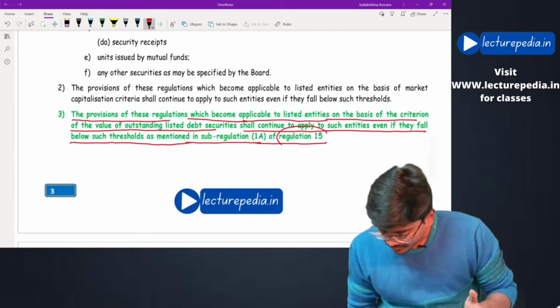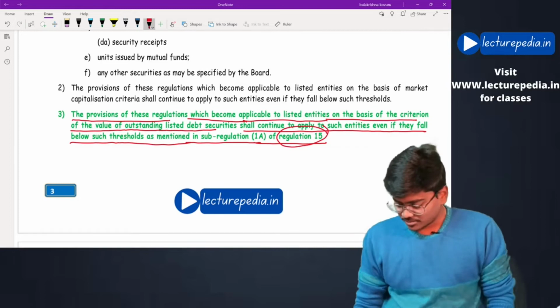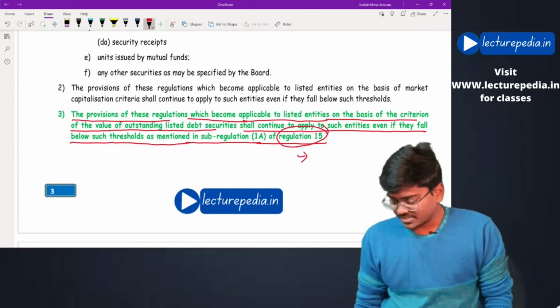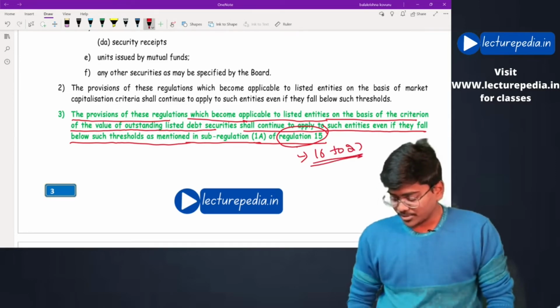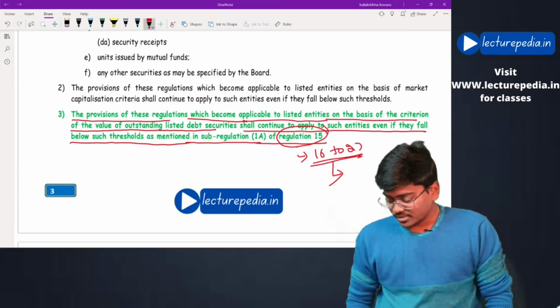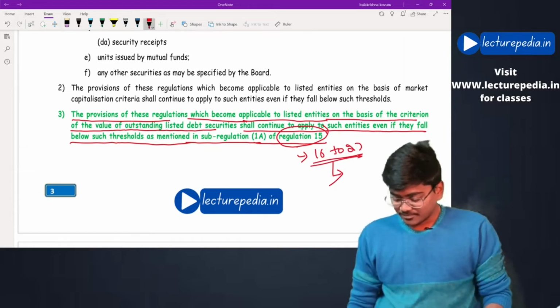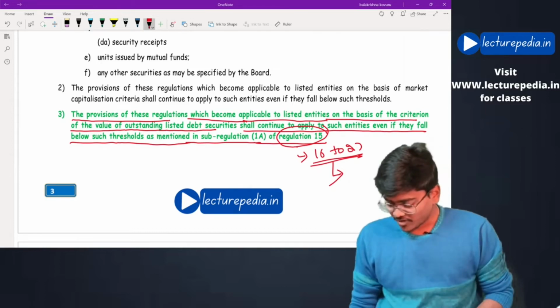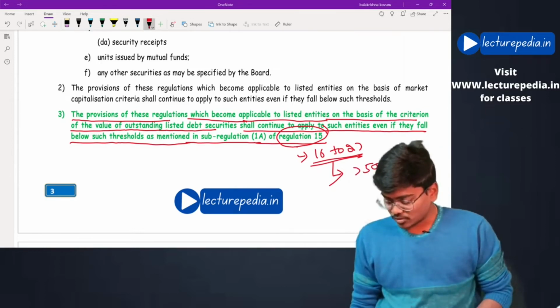This regulation 15 is not there in our syllabus, but regulation 15 says that from regulation 16 to regulation 27, these regulations will be applicable only if the company has listed debt instruments of value more than 500 crores.